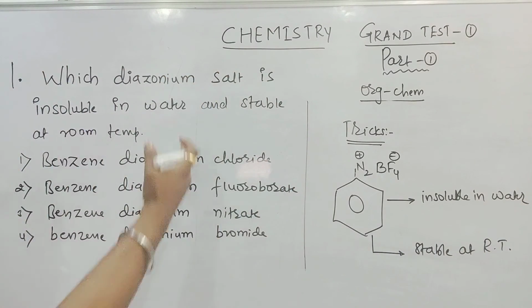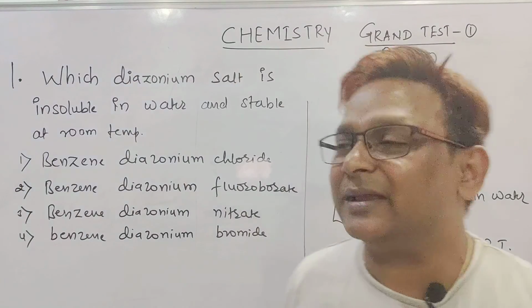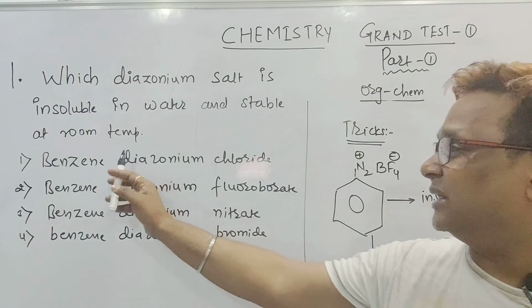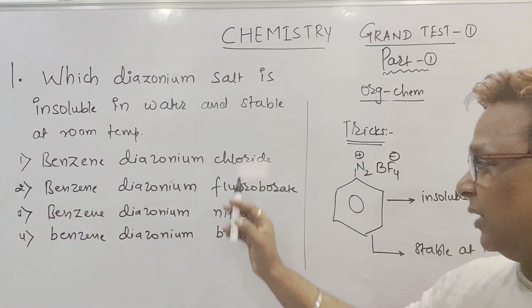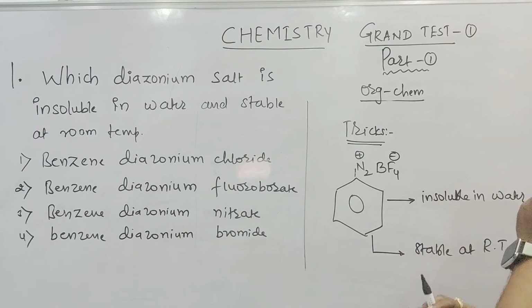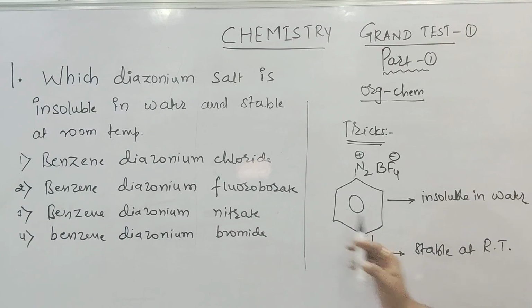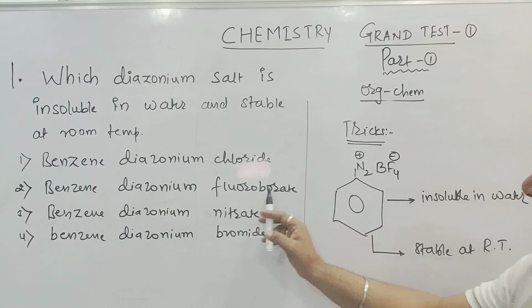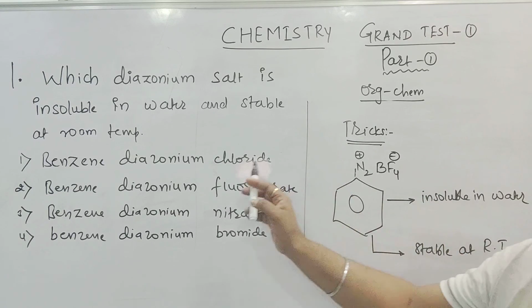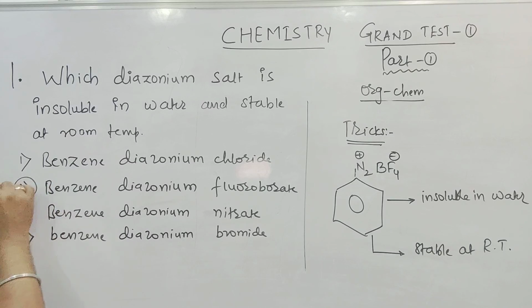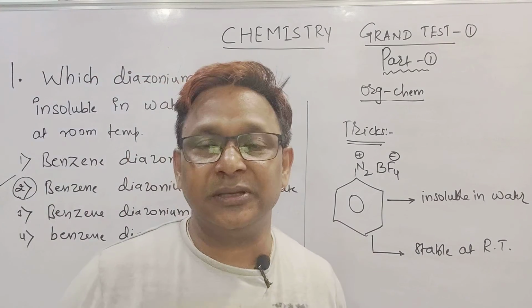Among these, I hope everybody got the answer. Which diazonium salt is insoluble in water? Benzene diazonium chloride, bromide, nitrate, fluoroborate. That means fluoroborate is stable at room temperature and insoluble in water. So our answer should be the second option. Right, beta? Chalo, take a screenshot.